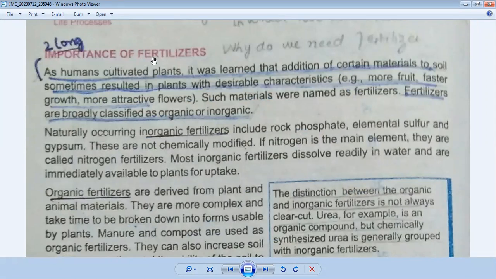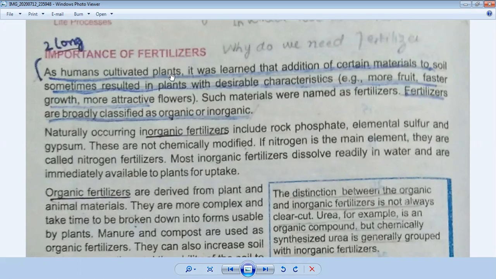Before starting the topic, I want to explain to you what fertilizers are. Fertilizers are those materials which help the crops to grow well. Crops grow well because they get nitrogenous materials. Before starting the role of fertilizer, we discussed the role of magnesium and nitrogen, because these two elements play a very important role in the life cycle of a plant. Now we will discuss the importance of fertilizers, which are those materials which help to grow the plant. First we will discuss its definition given in your book.